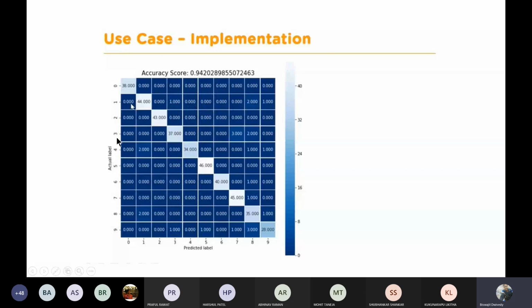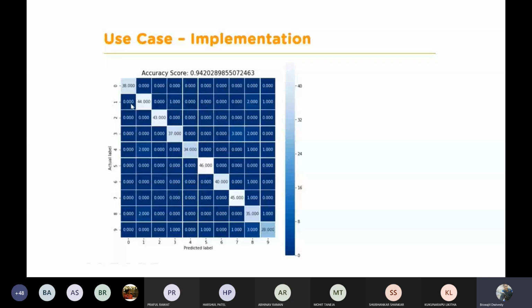Similarly, if you are thinking about 3, then 37 plus 3 is 40, plus 2 is 42 entries. So 42 threes are there, and out of those 42 threes, 37 have been correctly predicted as a 3, 3 of them have been predicted as a 7, and 2 of them have been predicted as an 8. So these are the errors. This is about your confusion matrix, what each entry means.